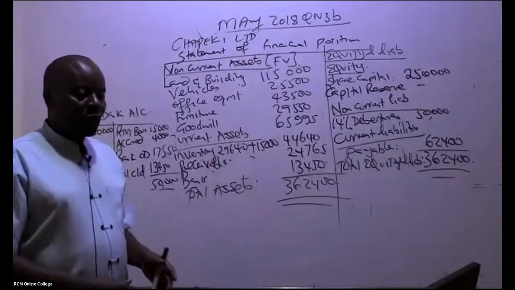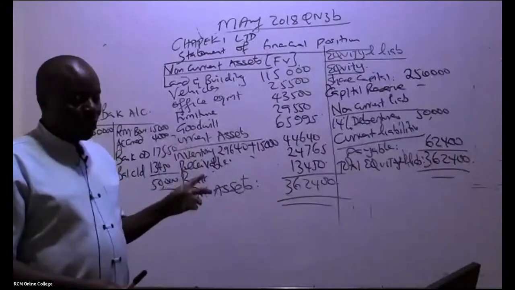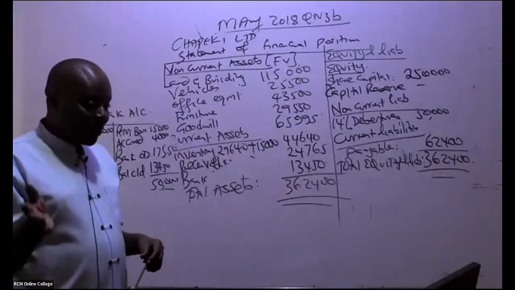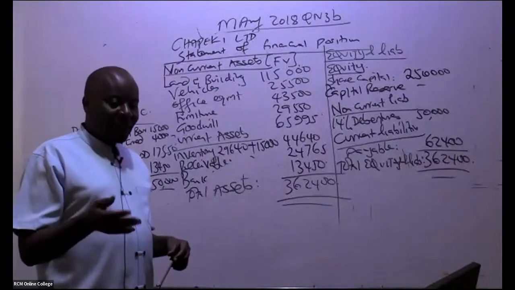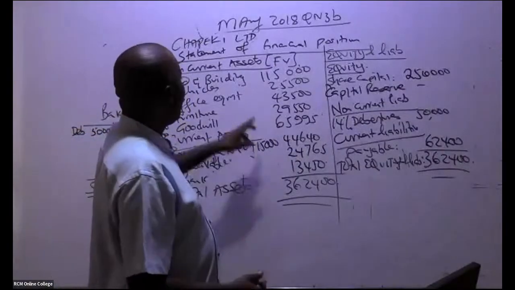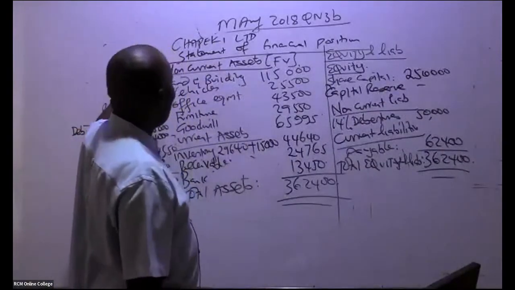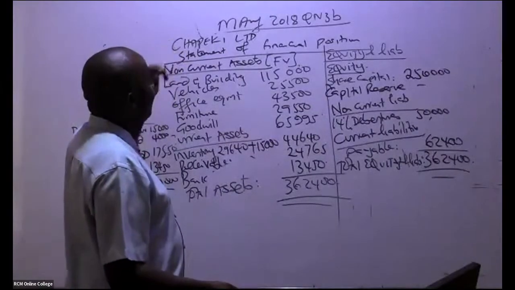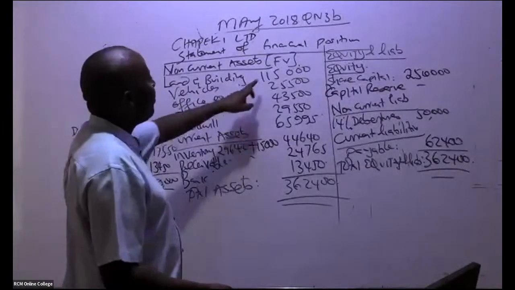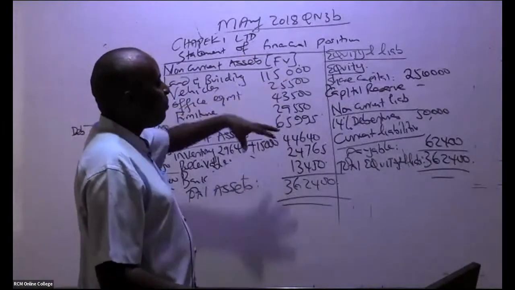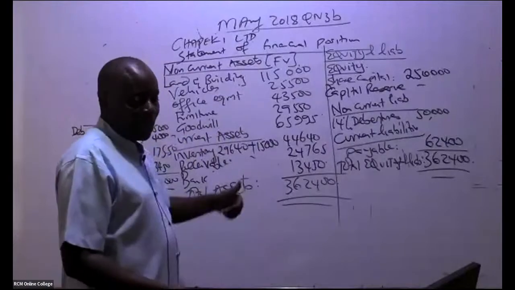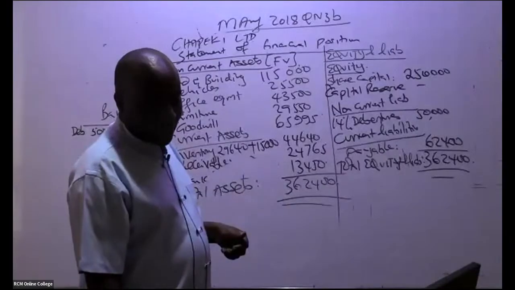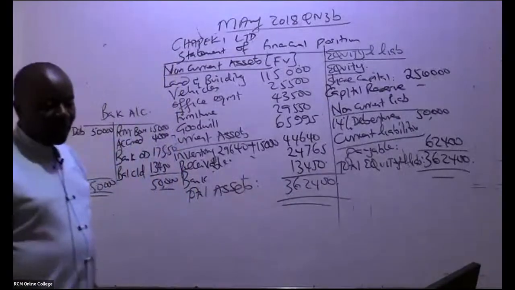But in an exam situation, it will be very hard for you to balance that question. It has taken me more than 1.5 hours to do this. For you, maybe you have forgotten all the other procedures. But you see Roman 2, where they want you to put the company's statement of financial position, some of these things you don't even need any workings. You can go and post them and you'll be able to pass. So that is it, ladies and gentlemen.